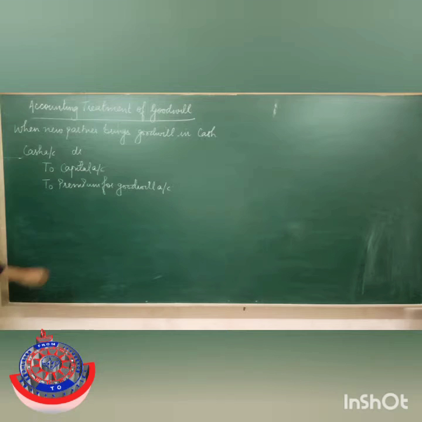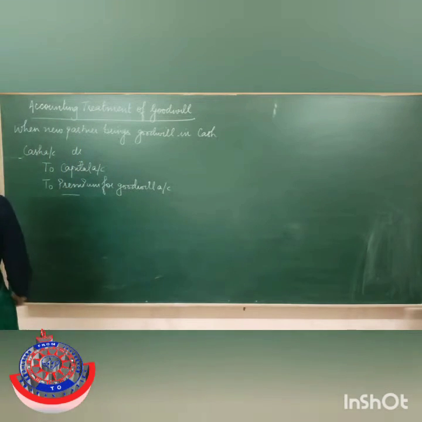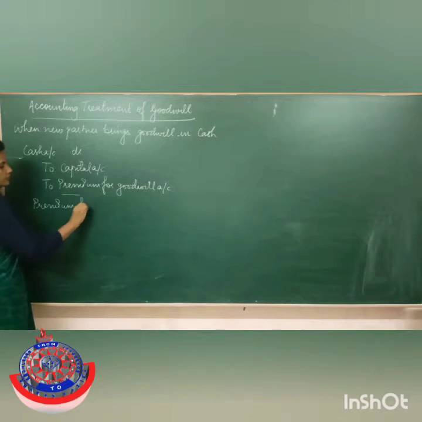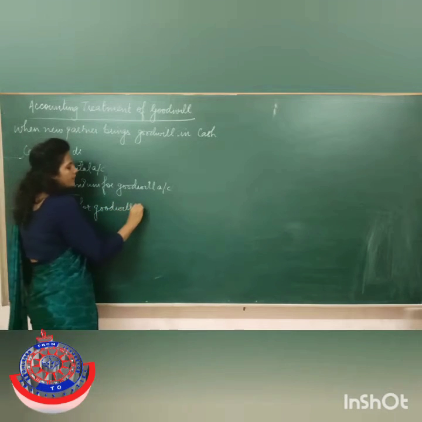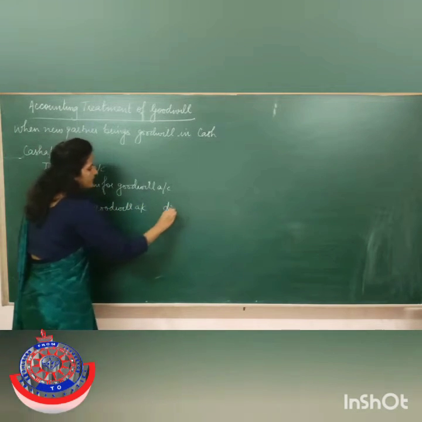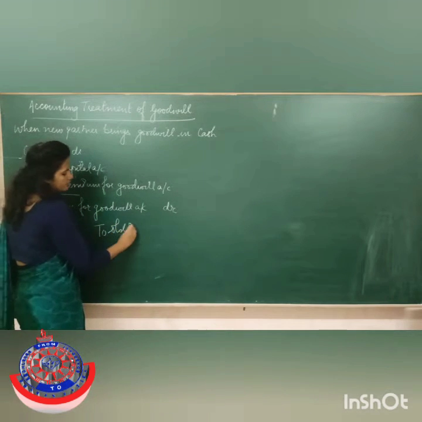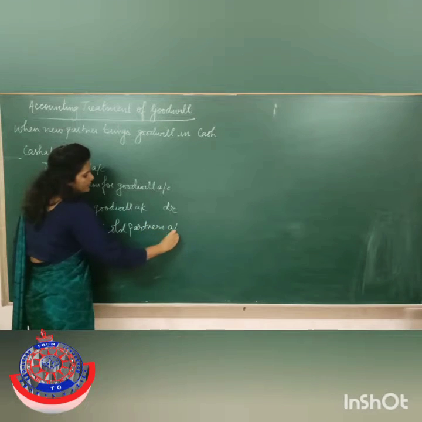Fine. Now, as I told you, this goodwill is the amount of money which the new partner has to give to the old partners, right? So, in order to compensate them, we are going to pass the entry: premium for goodwill account will be debited, and we are going to give it to the old partners' accounts.